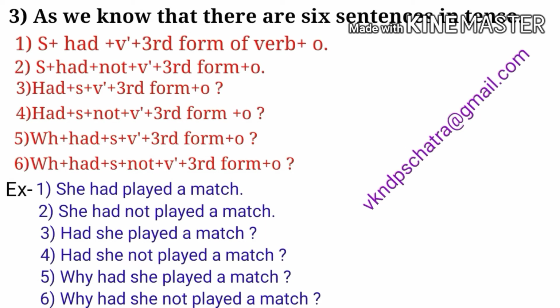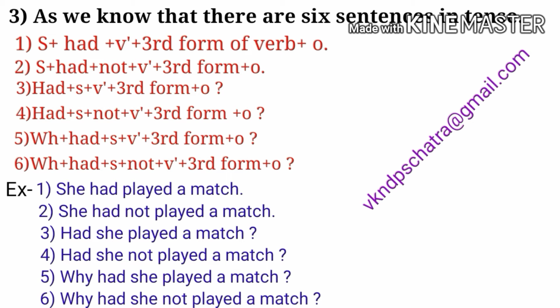Welcome guys once again. Here we'll look at the sentences. As you know very well, there are six sentences in a tense. An example is given here, so you must go through this one so that you can understand. First is affirmative, second is negative, third is question, fourth is question negative, fifth is WH question, and the last one is WH question negative. That's very important for all the students.